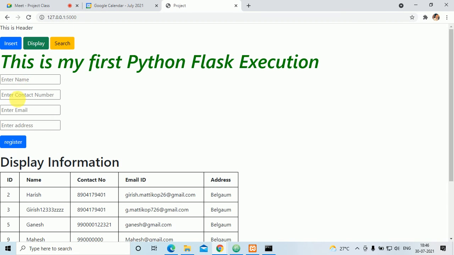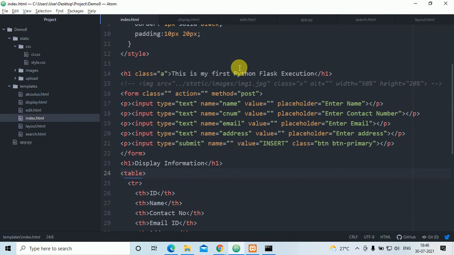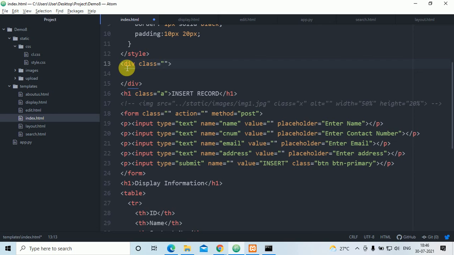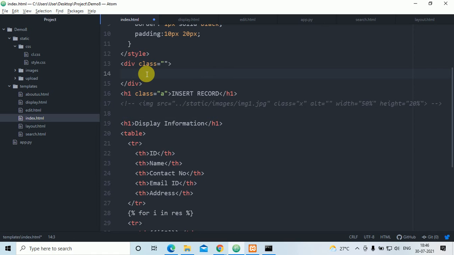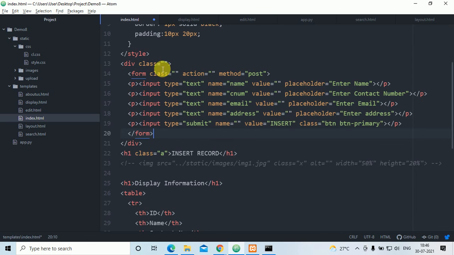Now I want all these things in the center. I'll remove this Python Flask and put here insert record. After that I'll create one div class, and all the information of this I'll cut and paste here in the div class.